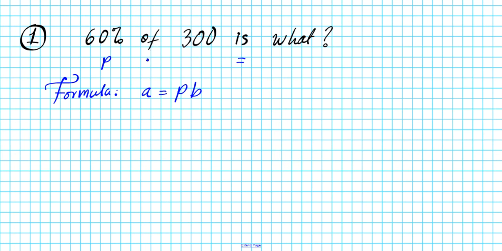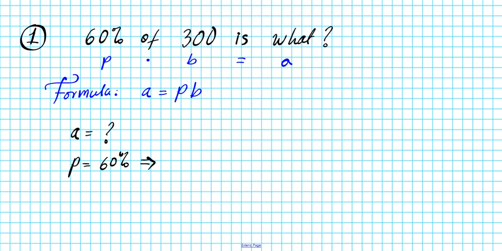Of represents multiply. Whenever you're dealing with percent problems, you're always calculating the percent of the base amount. So you have 60% of the base, so this will be our B. And this value that we are solving for is going to be the final amount. Let's write down what we have. The final amount, A, after calculating the 60% of 300, is unknown. The percent P is 60%, but this must be converted to decimal form first.